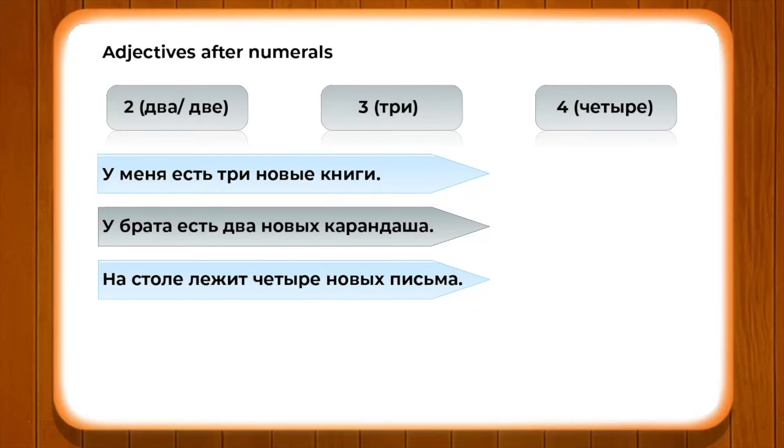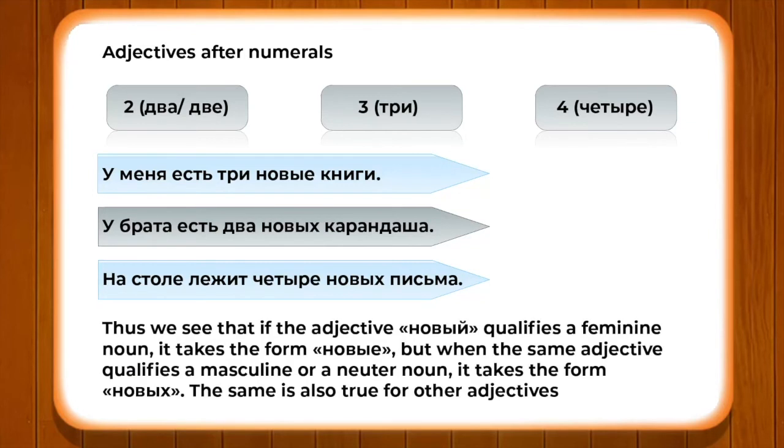However, in case of masculine and neuter, новых карандаша and четыре новых письма change as per the rules of grammar for Russian. Thus, we see that if the adjective новый qualifies a feminine noun, it takes the form новые. But when the same adjective qualifies a masculine or a neuter noun, it takes the form новых. This is also true for other adjectives.